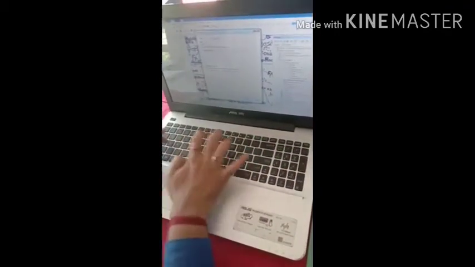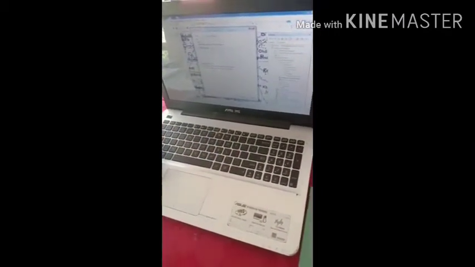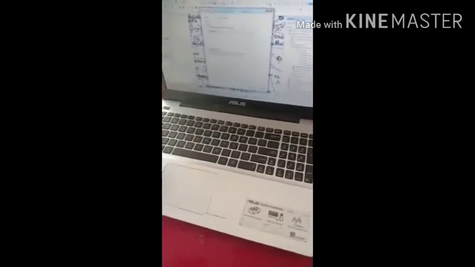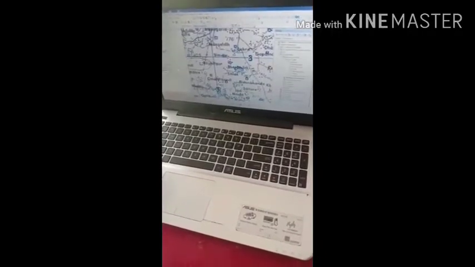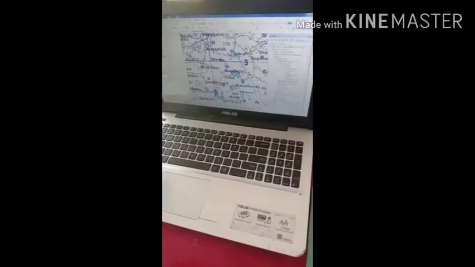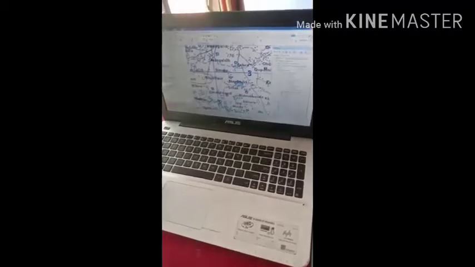If I want to work only within West Bengal, because this topo sheet contains parts of West Bengal and Jharkhand, I can create this boundary also. So you see 3 line features are also created.